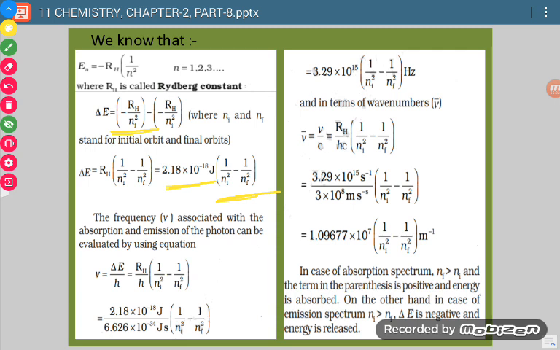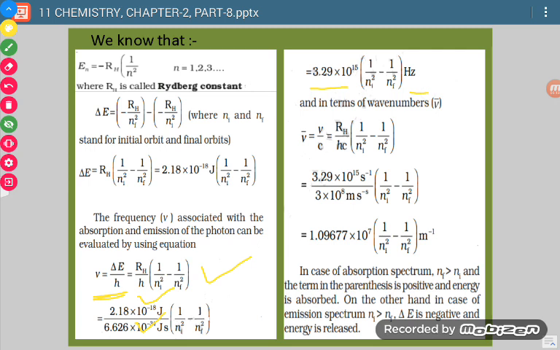Now for calculating the frequency, it will be calculated from the equation E is equal to h nu. This equation we are applying, so nu is equal to delta E over h. From the equation E is equal to h nu, we have calculated nu is equal to E over h, where E is delta E. So the equation will become this way. Now we have to put the values of RH and h, where h is Planck's constant. So we will get this formula.